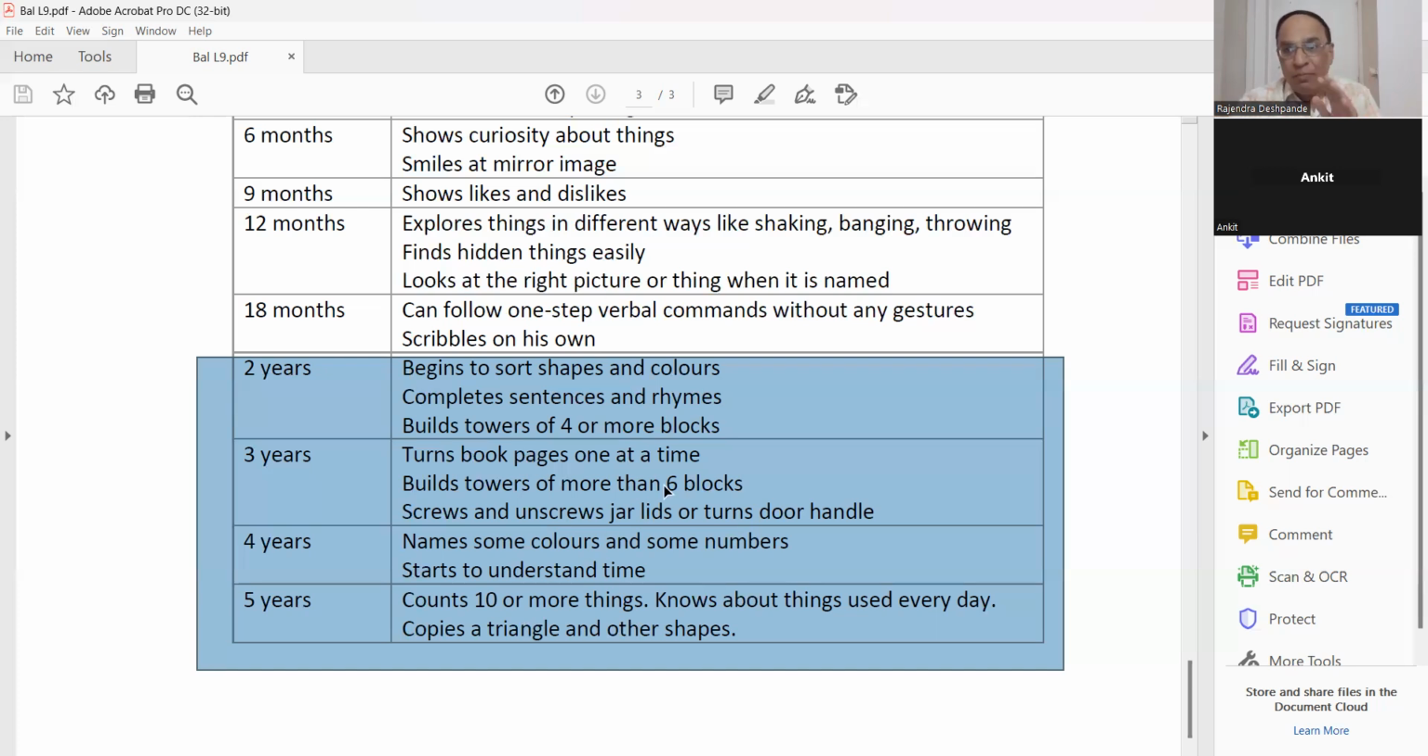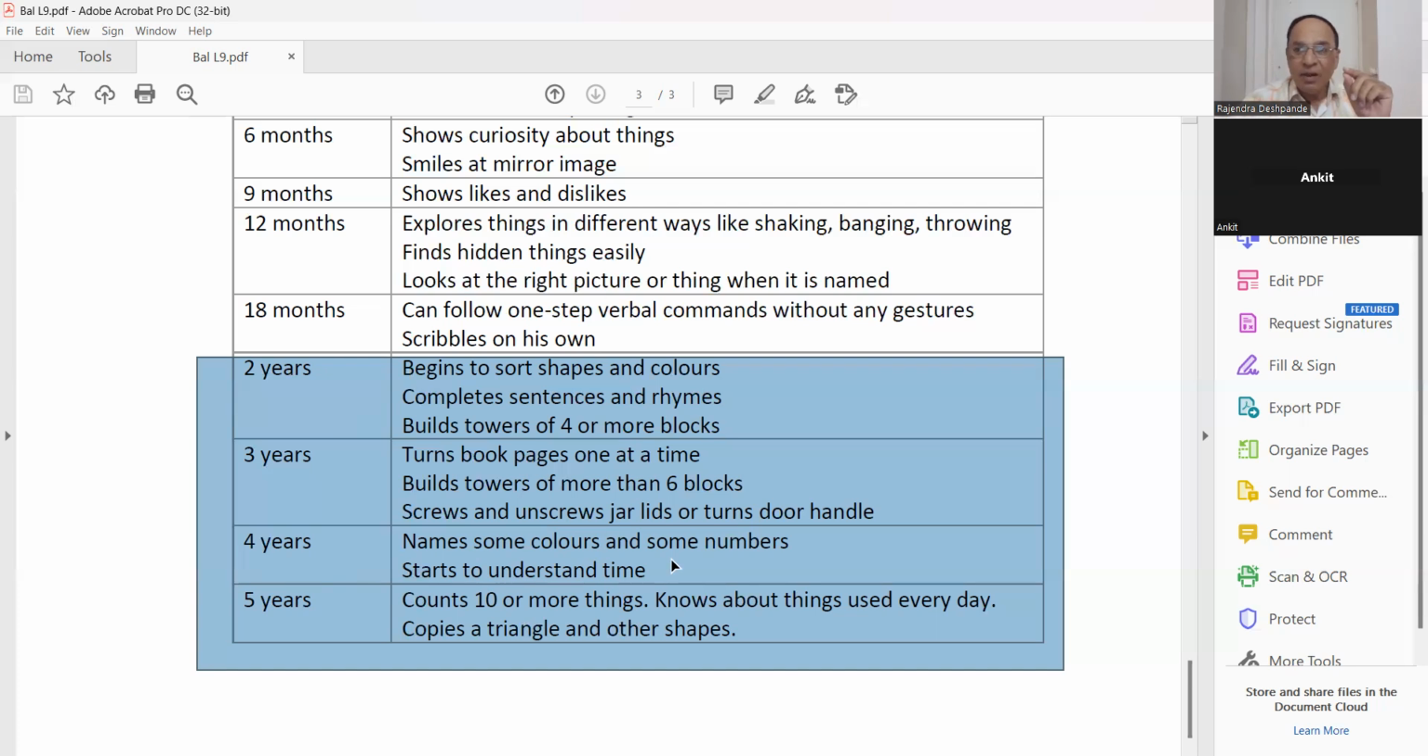Milestones are also important for two things. One, when there are delayed milestones, you can report to the doctor. Then he can prescribe some vitamins, some minerals, or some techniques to develop that particular thing. And another thing you have to care about: to prevent accidents, you must know what the development is at which time. Okay. At 4 years, he names some colors and some numbers.